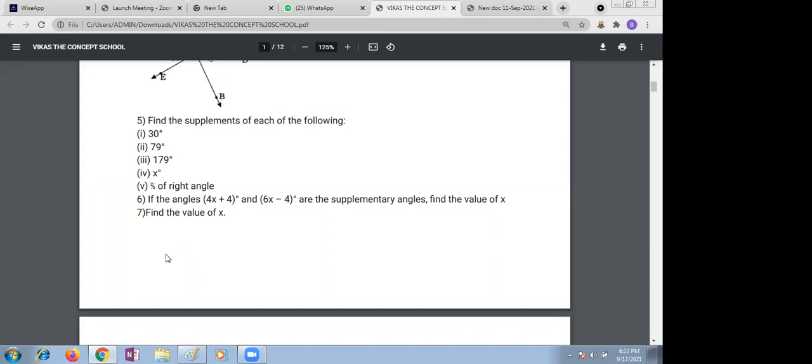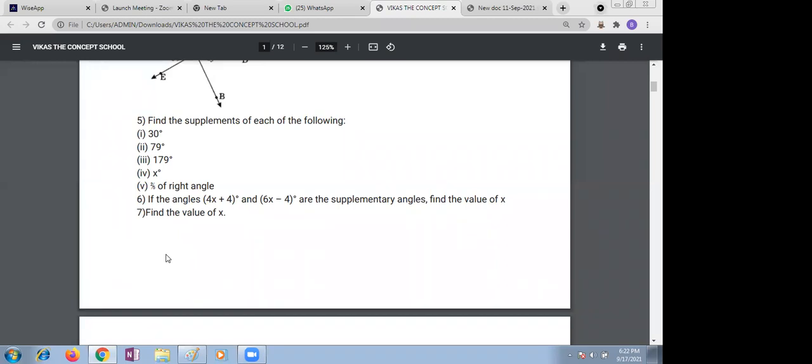Next, 79. Gohit, 79. Supplement of 101. Ma'am, the supplement angle is 1 degree. Yes, ma'am, 101. Not one, ma'am. I'm asking about Gohit. Gohit should unmute and speak. Yes, ma'am. 79 supplement.